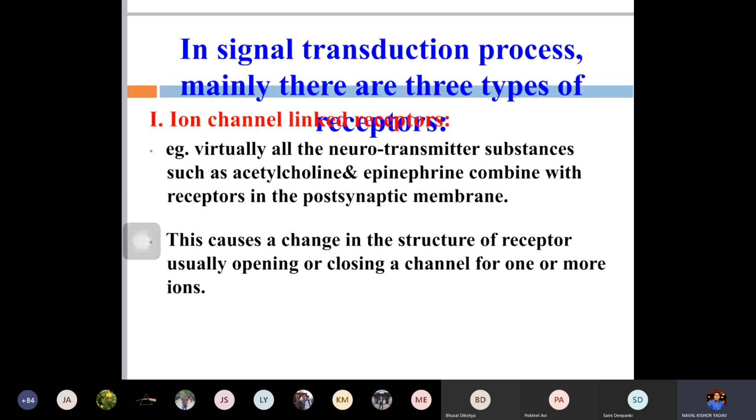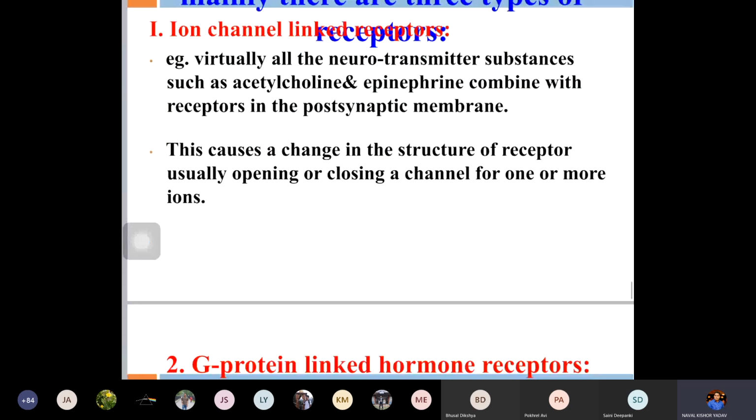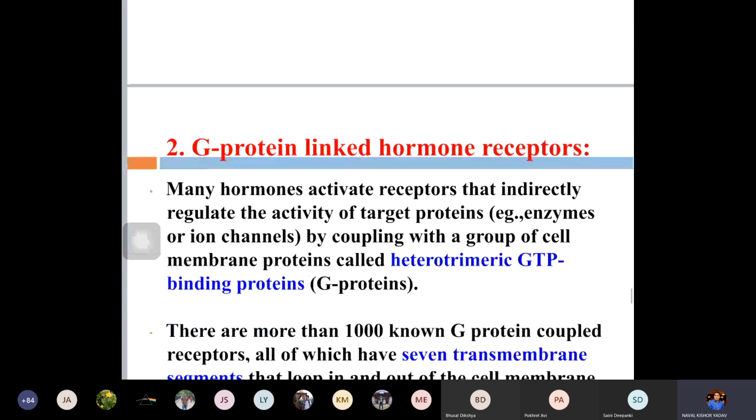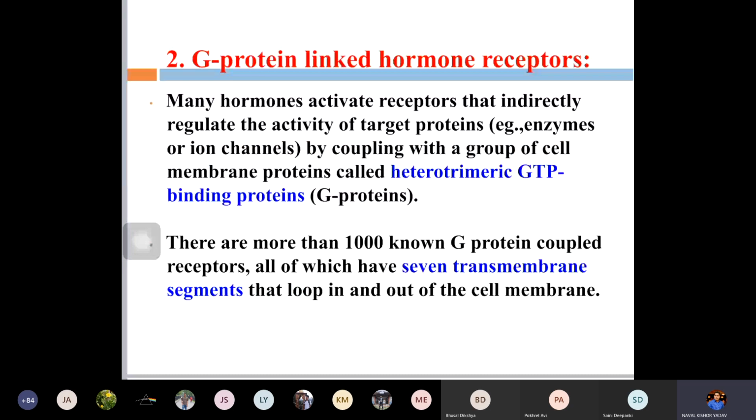Virtually all the neurotransmitters, such as acetylcholine, cause changes in the structure of the receptors, usually either opening or closing the channel for the ion. To take the example of acetylcholine, it binds to the receptor present on the postsynaptic membrane, and that causes changes in the receptor and opens the ion channel.